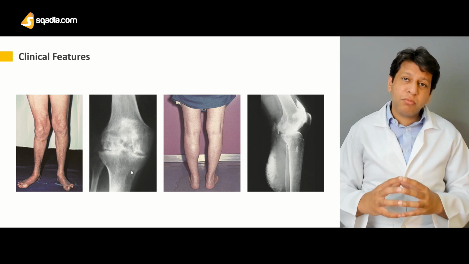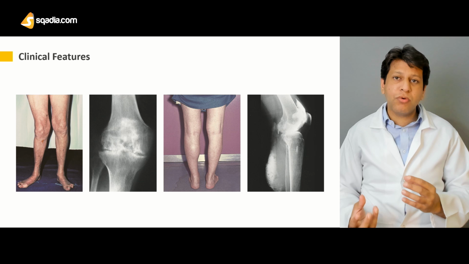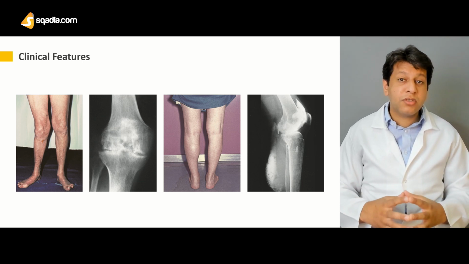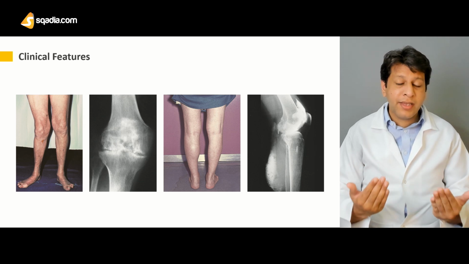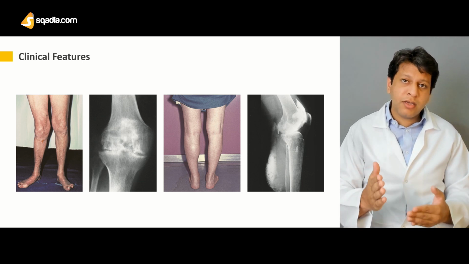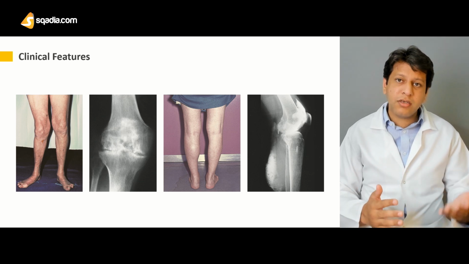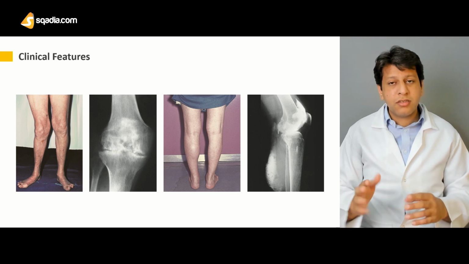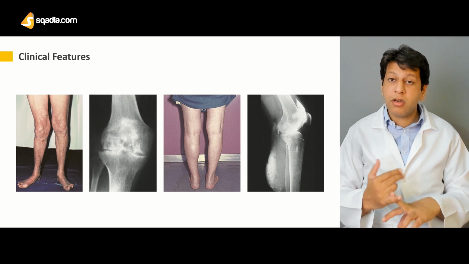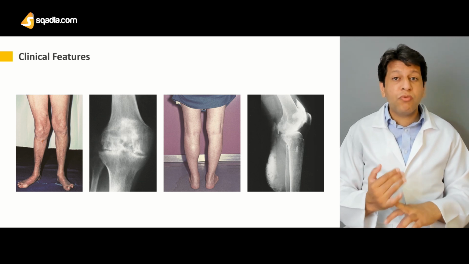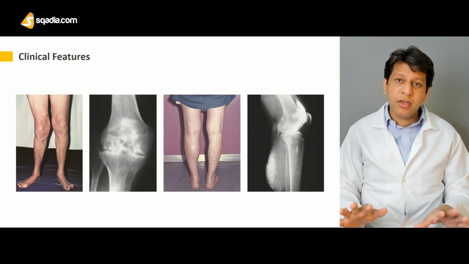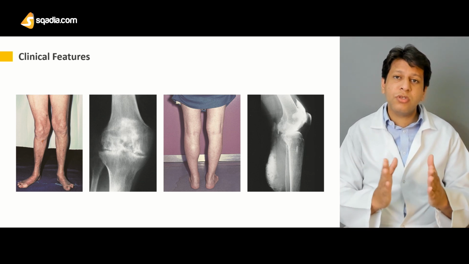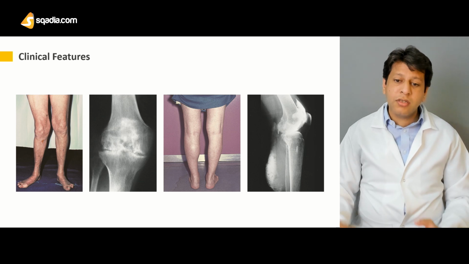Although cyst formation of subchondral bone in rheumatoid arthritis is slightly different from osteoarthritis, sometimes it is very difficult just by looking at the x-ray to analyze whether this is osteoarthritis or rheumatoid arthritis. But usually in rheumatoid arthritis, there are periarticular erosions and periarticular osteopenia with no formation of osteophytes. Osteophytes, joint space narrowing, and subchondral cysts and sclerosis are usually seen with osteoarthritis.